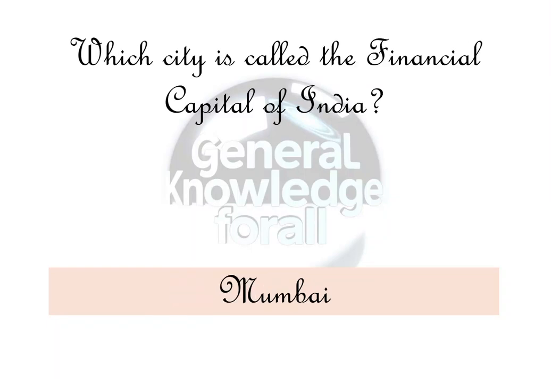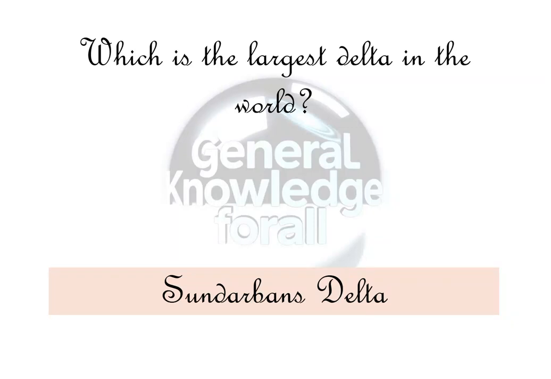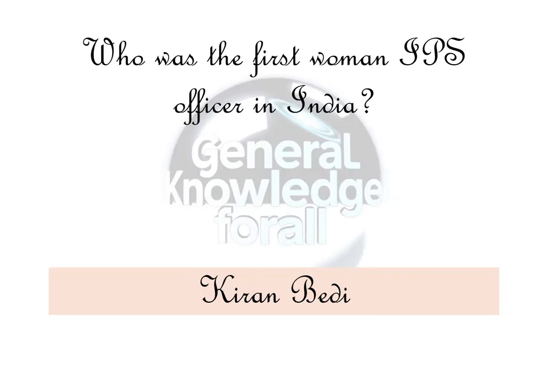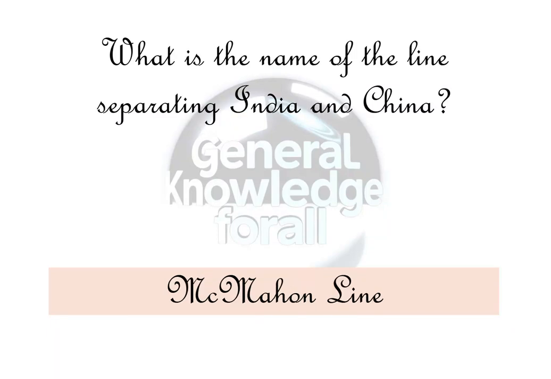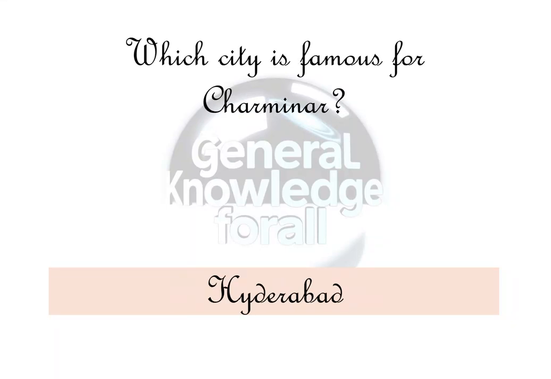Mumbai. Which is the largest delta in the world? Sundarbans Delta. Who was the first woman IPS officer in India? Kiran Bedi. What is the name of the line separating India and China? McMahon Line. Which city is famous for Charminar? Hyderabad. Which city is known as the textile city of India?